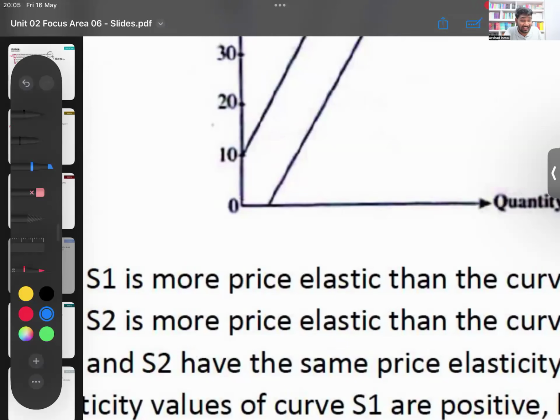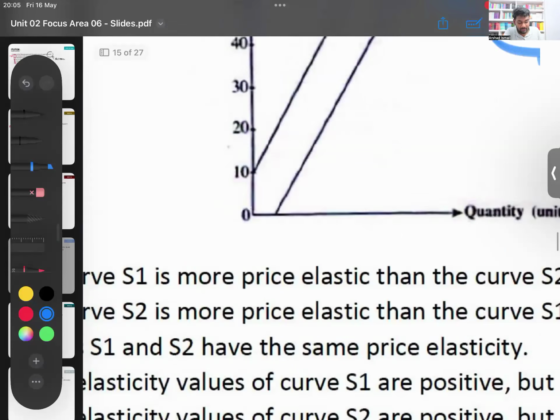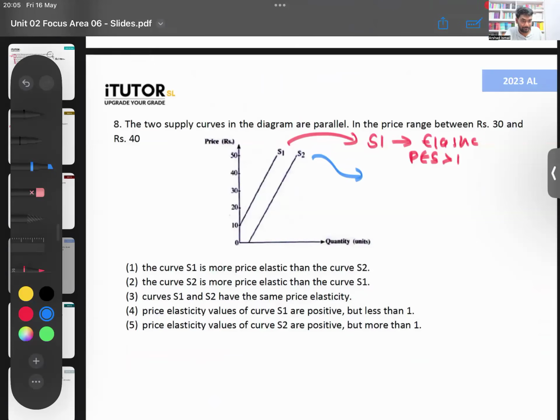Is inelastic. PES will not be -1. Now, PES is always positive. Okay. This is inelastic. So inelastic, your PES will be less than 1. Okay. So Lamai, we'll go through the answers.